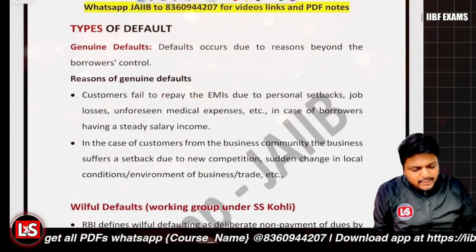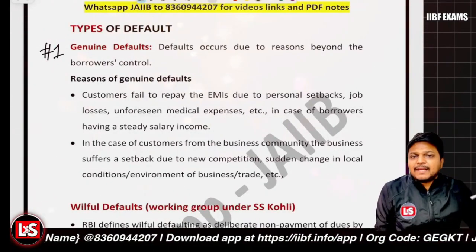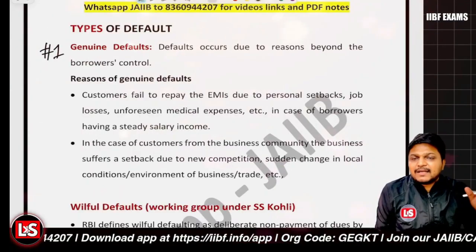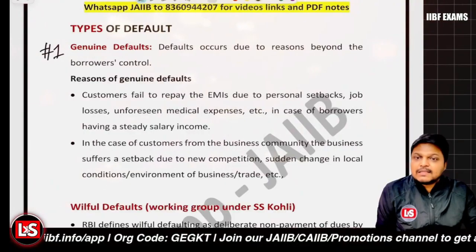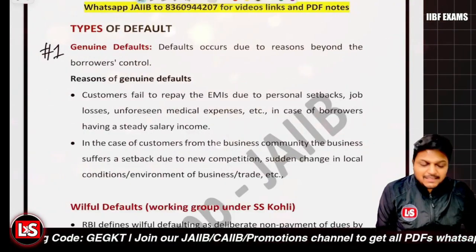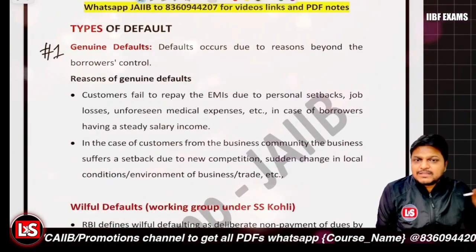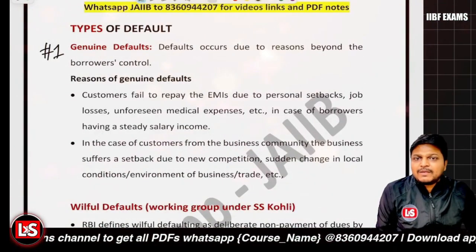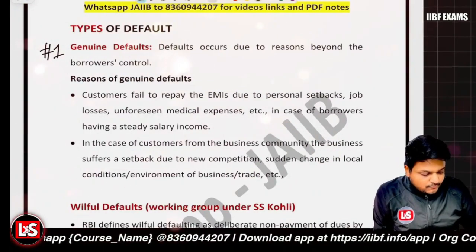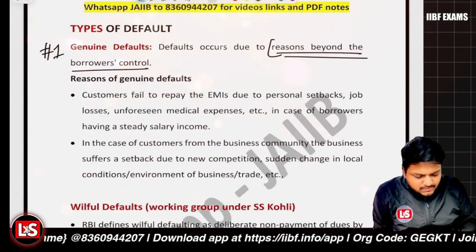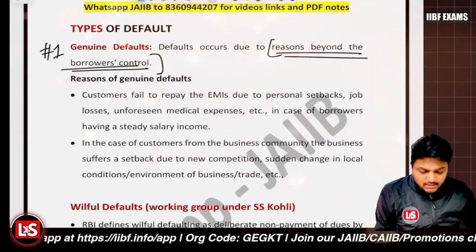The first one could be related to genuine default. When the genuine default is there, there are uncontrollable circumstances like job loss, salary disruption, medical emergencies, business downturn, environment changes, or a complete economic meltdown, due to which the loan cannot be repaid by the customer. It's due to uncontrollable circumstances, reasons which are beyond the borrower's control, right? Those could be the reasons for the genuine default.